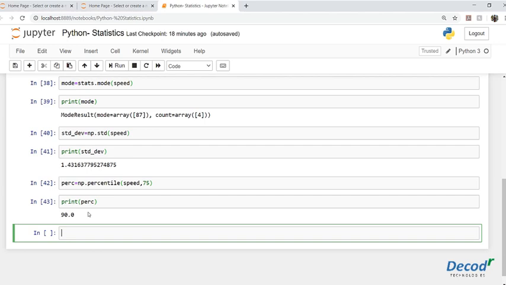So this is how we go on and on with all the statistical concepts. You will see much more examples in the notebook which I'll be attaching to this video. Right now, let's just stop here.